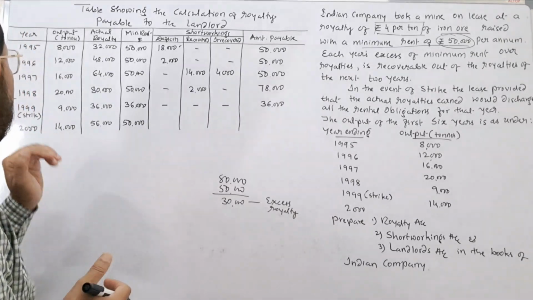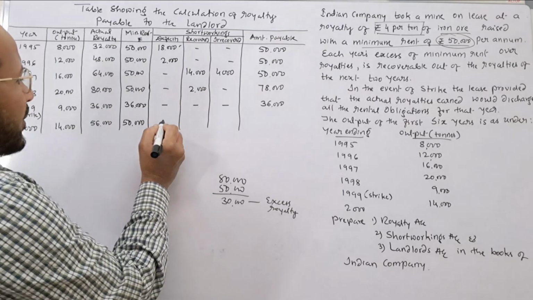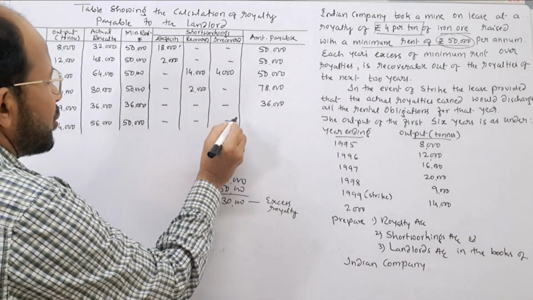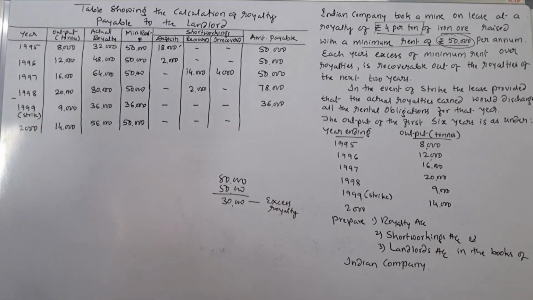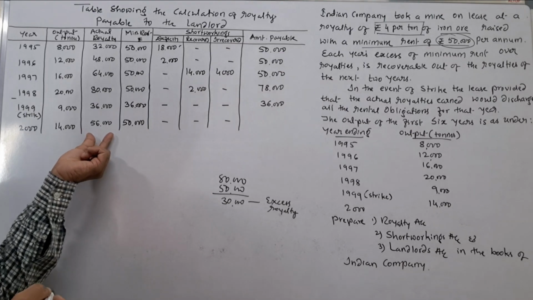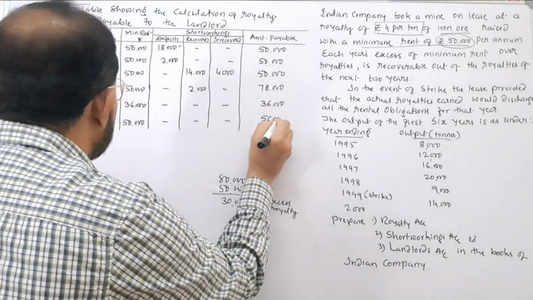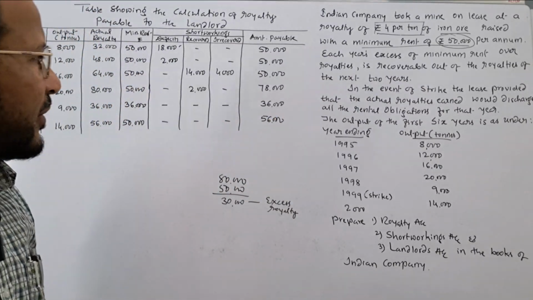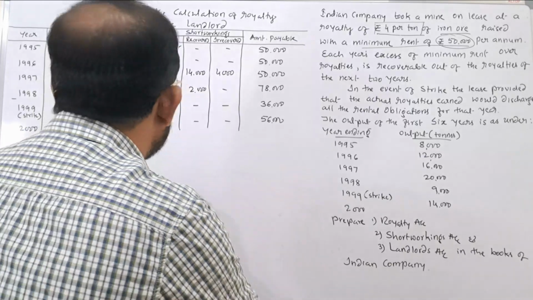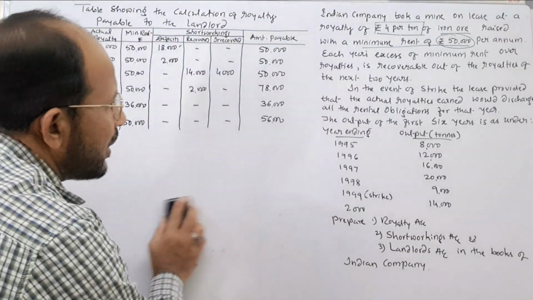Next one is in the year 2000. There is no recovery of short workings. Whatever actual royalty is there, that has to be given here. Rupees 56,000 to whom? To the landlord. 56,000 is given to the landlord. This is the way how we prepare the royalty chart.